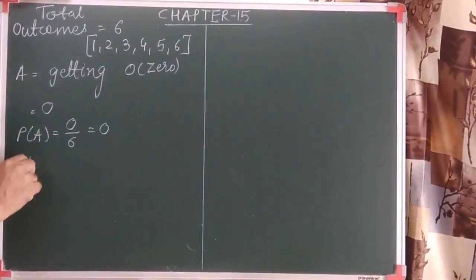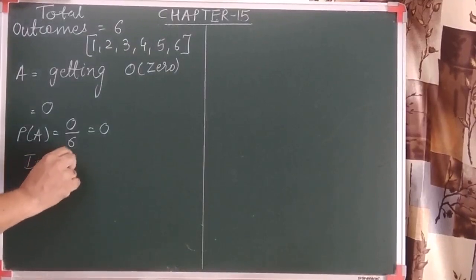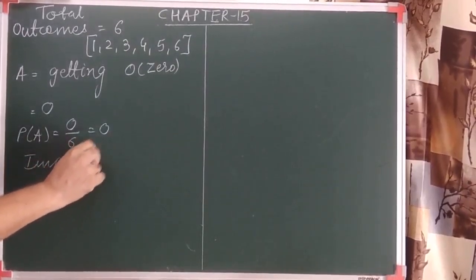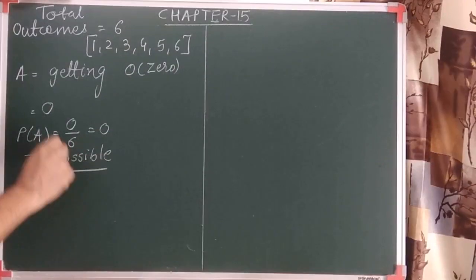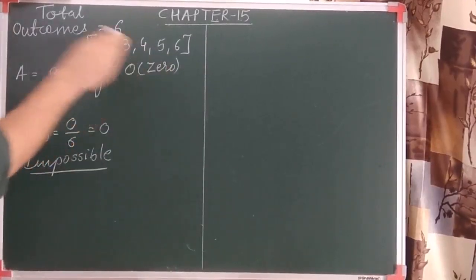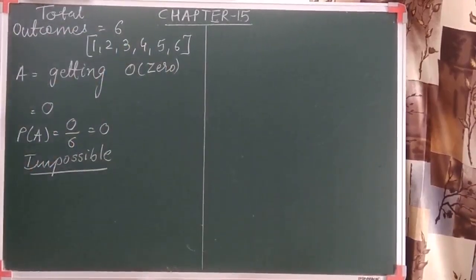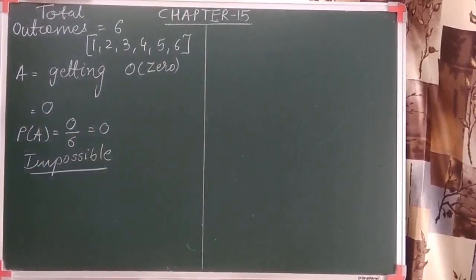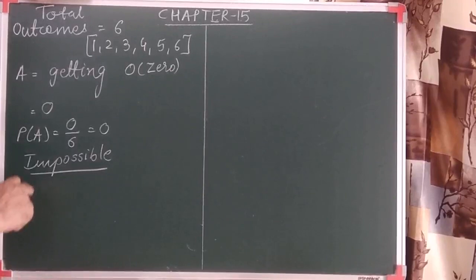So this event is called an impossible event. Why is it an impossible event? Because the event which we require is impossible. If I ask you that the sun is going to rise from the west, we know that it is never possible. Sun always rises from the east. So this event is considered an impossible event. That event which never occurs, वो कभी भी possible नहीं होगा, कितनी भी बार try करो. So that is why it is considered an